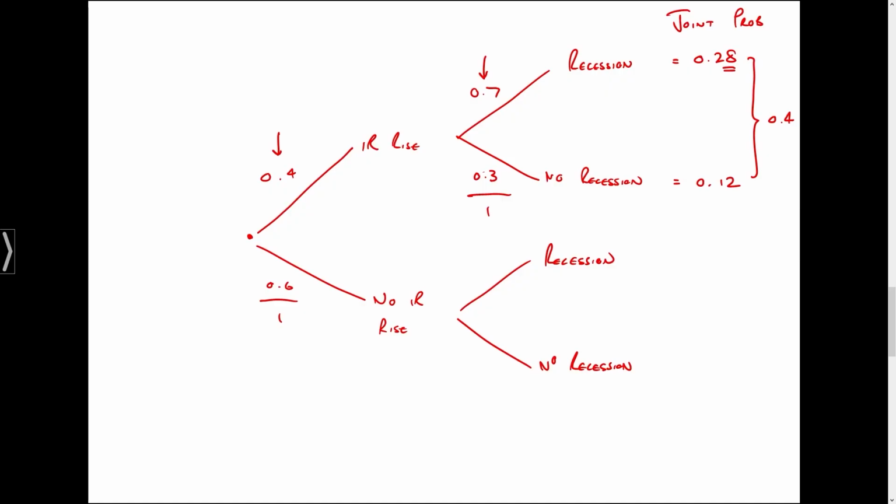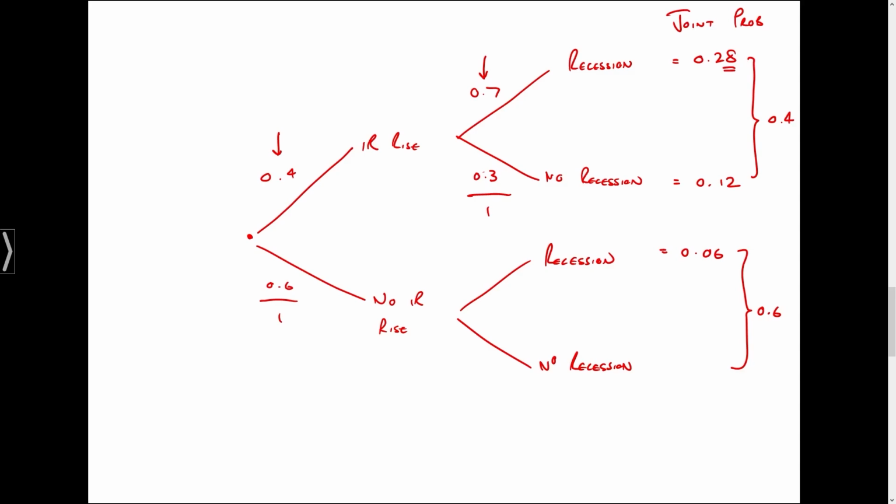In other words, this joint probability has to equal 0.06. Because when we combine them, okay, they need to add up to 34%, the chance of witnessing a recession. Now, again, using our total probability rule, we know that these have to add up to 0.6. Why do we need to know that they add up to 0.6?